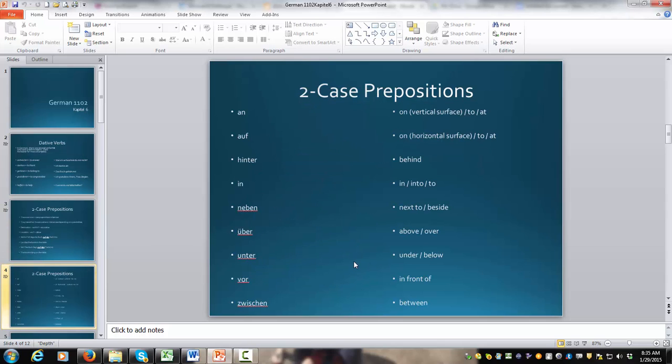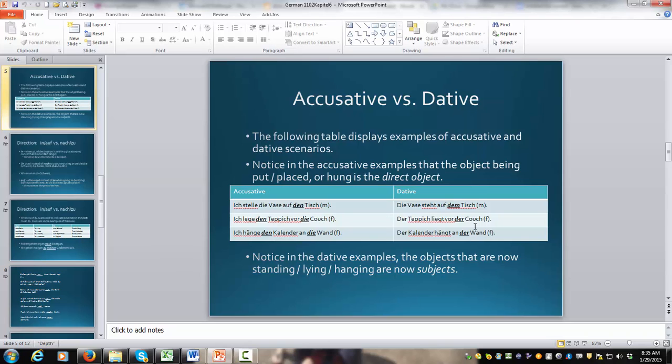All right. So here's a list of the two case prepositions: an, auf, hinter, in, neben, über, unter, vor und zwischen. Okay? And then some examples differentiating the accusative and the dative. Remember, the focus again, all right? Die Vase steht auf dem Tisch, der Teppich liegt vor der Couch, der Kalender hängt an der Wand. Okay? So review these 3 verbs: stehen, liegen, hängen, and commit them to memory.